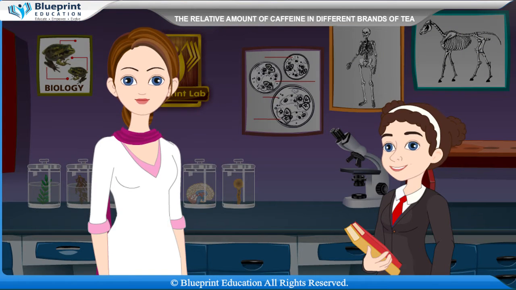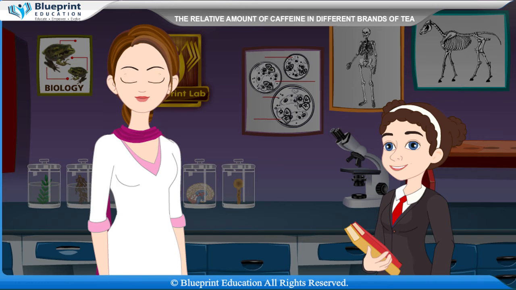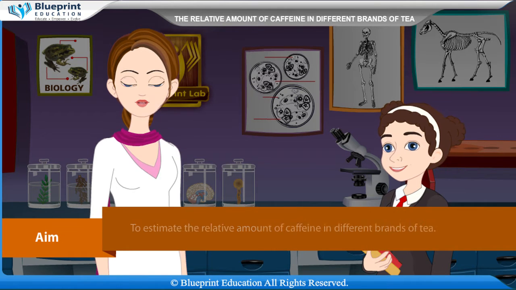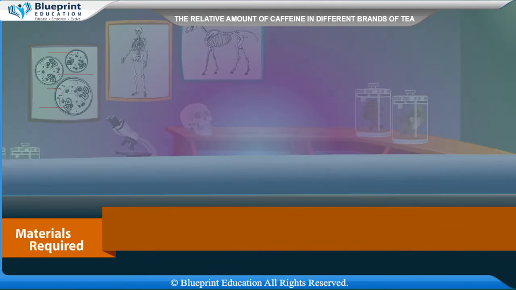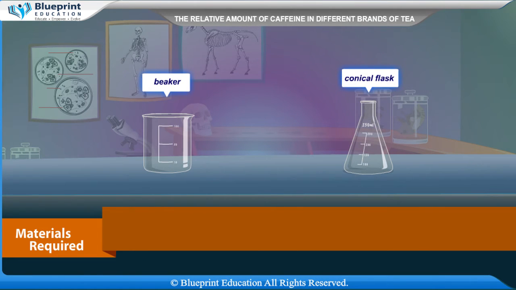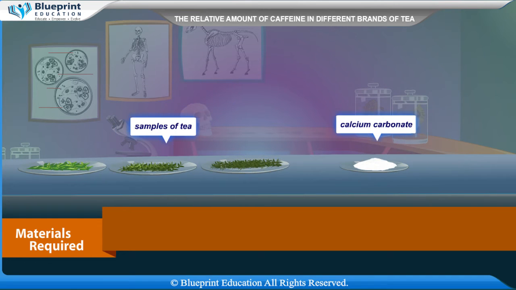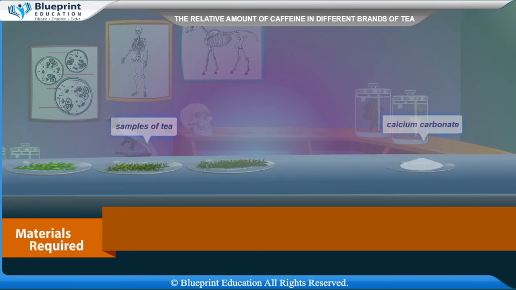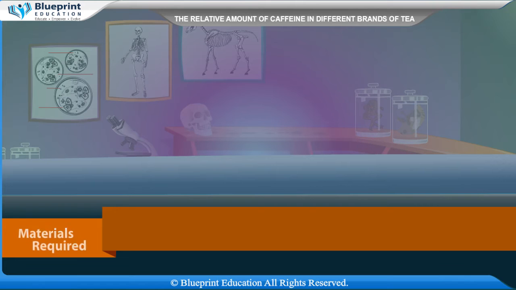Let's do an experiment to estimate the relative amount of caffeine in different brands of tea. Our aim here is to estimate the relative amount of caffeine in different brands of tea. Materials required are beaker, conical flask, funnel, heating arrangements, samples of tea, calcium carbonate, dilute H2SO4, and chloroform.